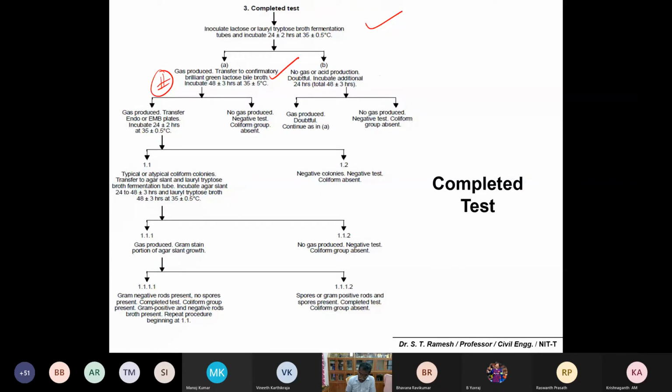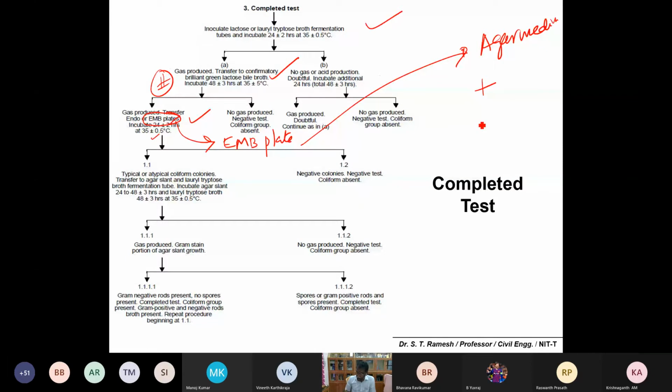Please make a note on that. This is EMB plates. That is very simple. You can remember that this is a simple agar medium. Incubate at a temperature of 35 degrees Celsius again for a day, and then find out if there is gas production, it is positive, and if there is no gas production, this is negative for coliforms.